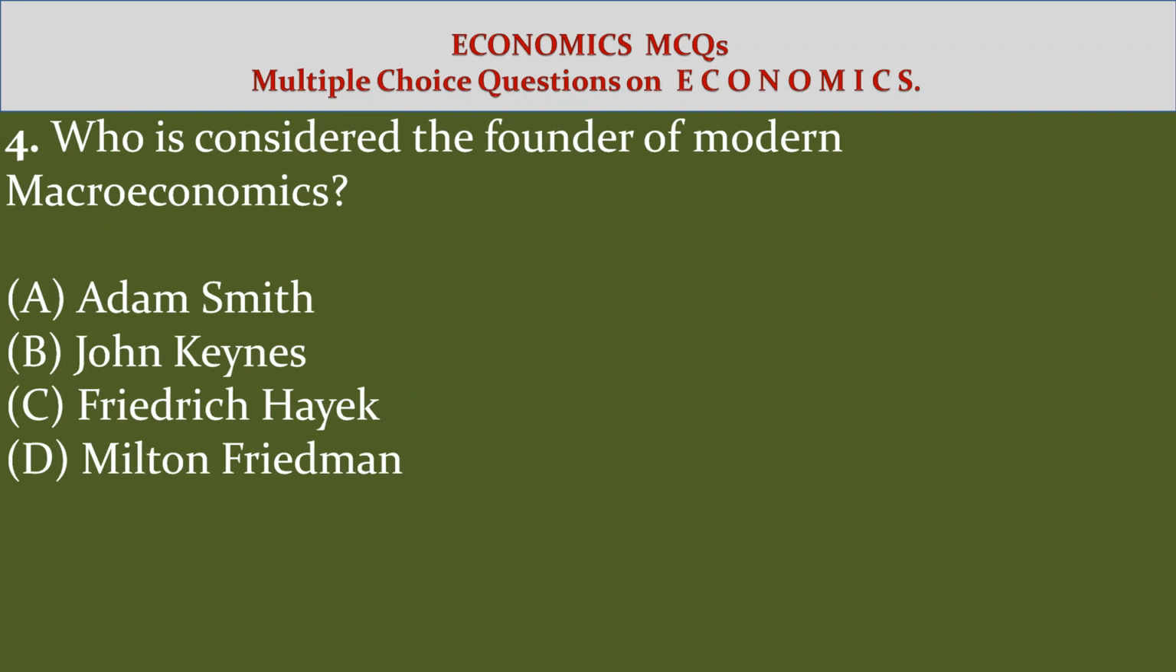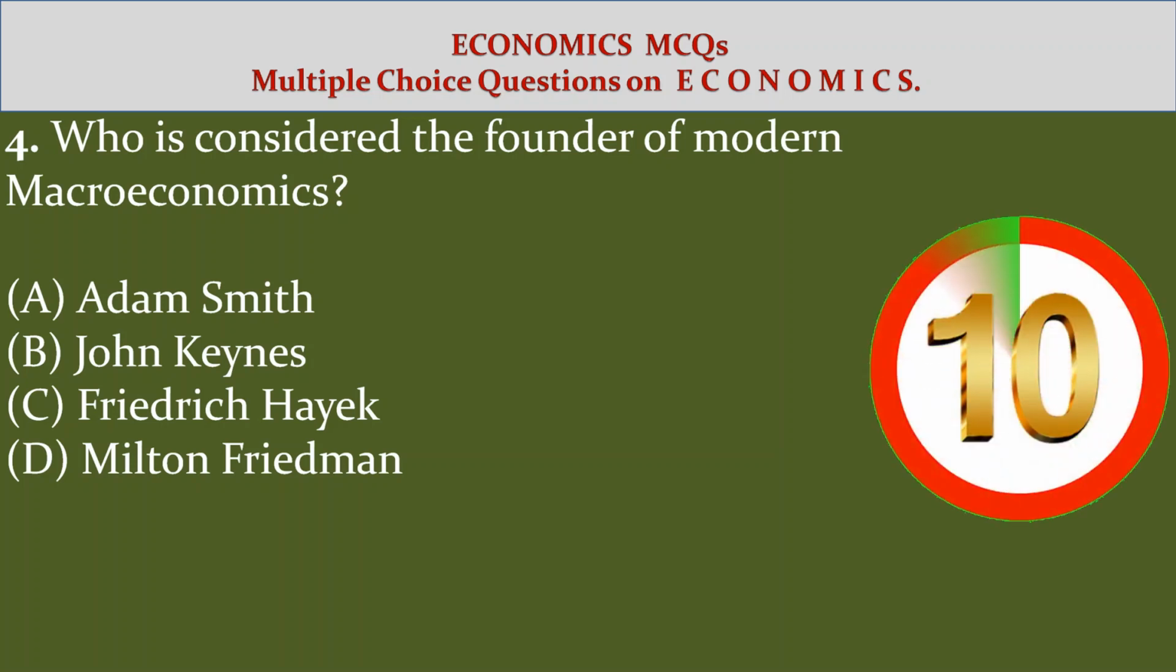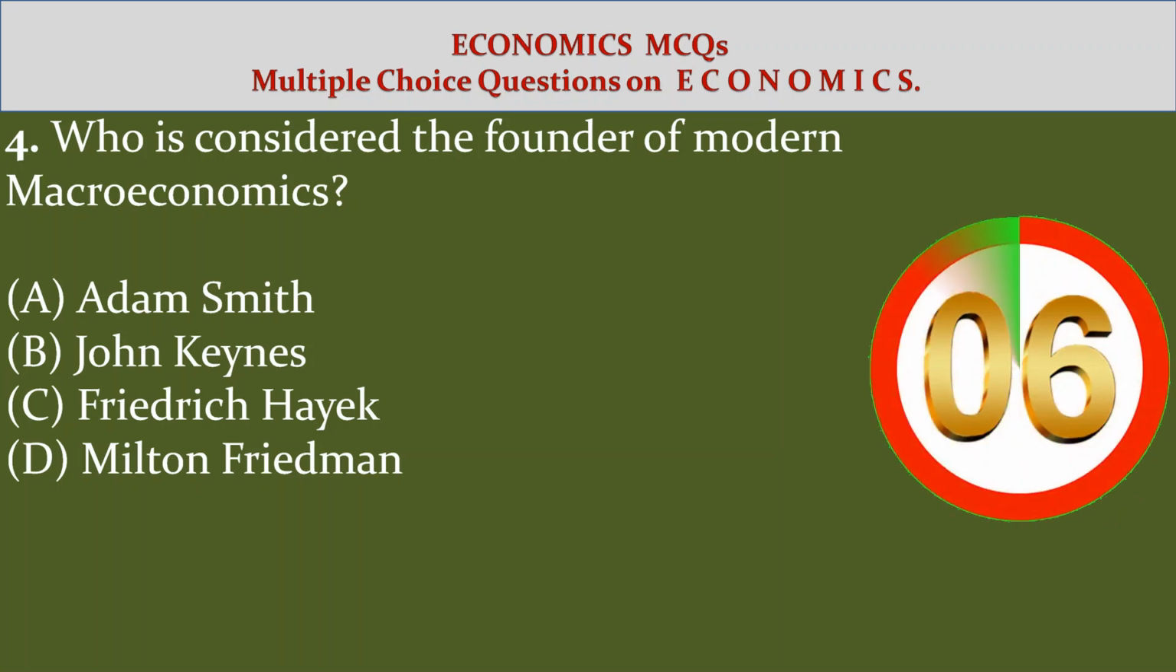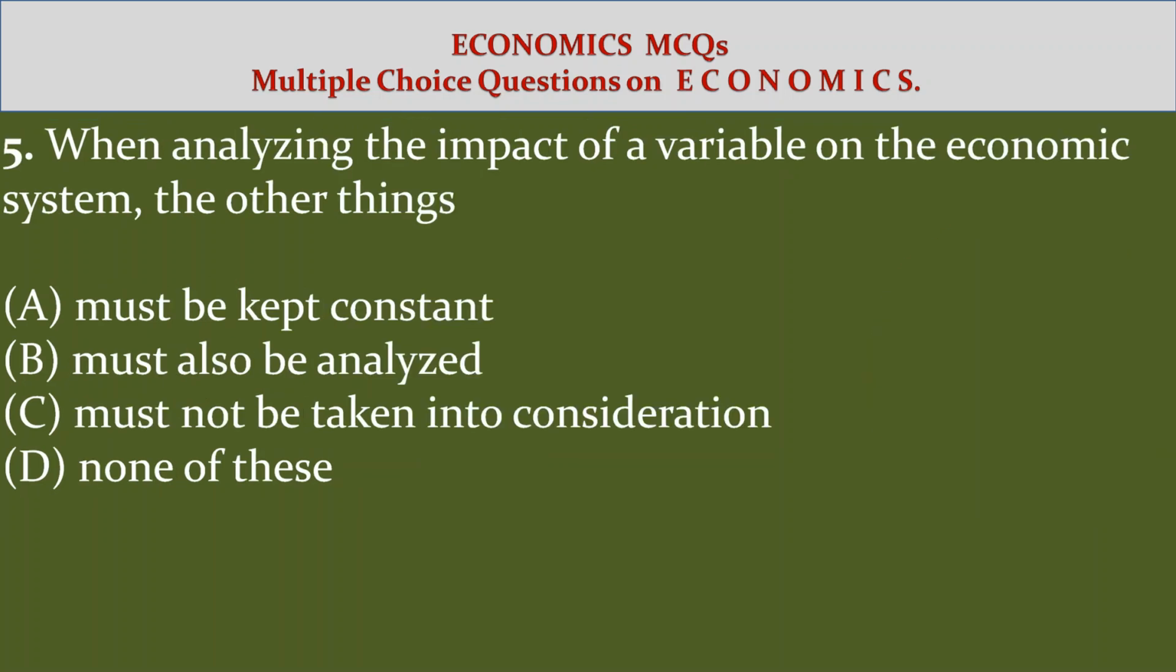4. Who is considered the founder of modern macroeconomics? Option A, Adam Smith. Option B, John Keynes. Option C, Friedrich Hayek. Option D, Milton Friedman. Option B, John Keynes.